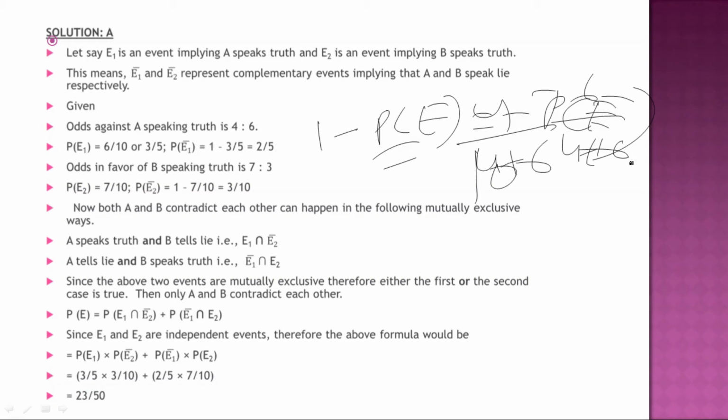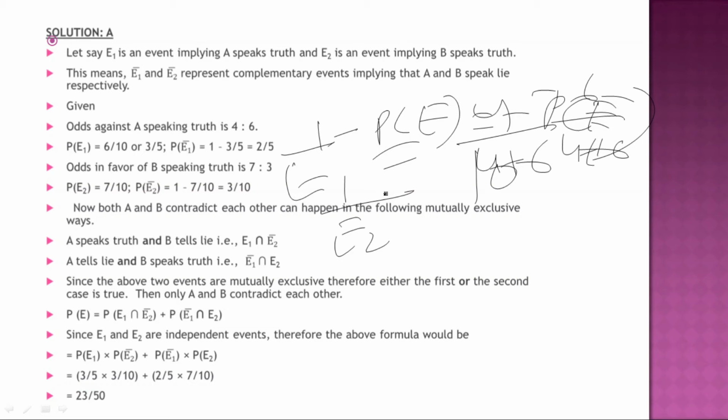Now both A and B contradict each other can happen in the following mutually exclusive ways. A speaks truth and B tells lie. Then accordingly you get the signs, because for lie we have taken this one or this two. So accordingly I have taken this. A speaks truth and B tells lie. A tells lie and B speaks truth. Similarly, it is given. Since the above two events are mutually exclusive, therefore either the first or the second case is true.